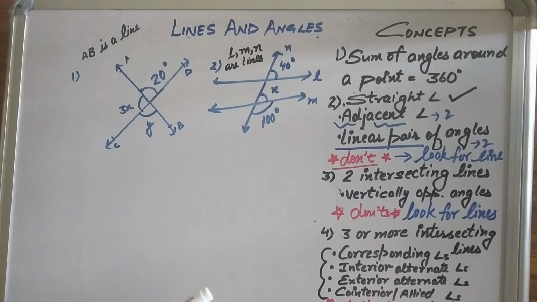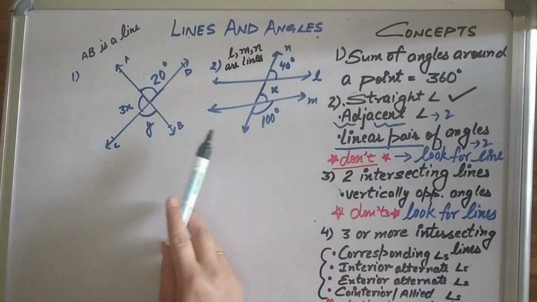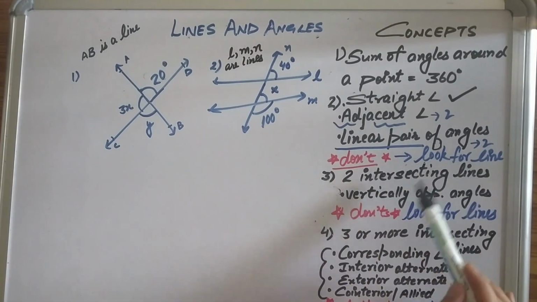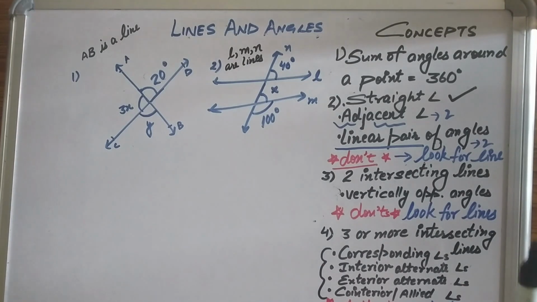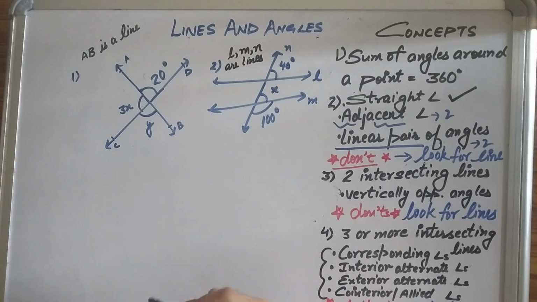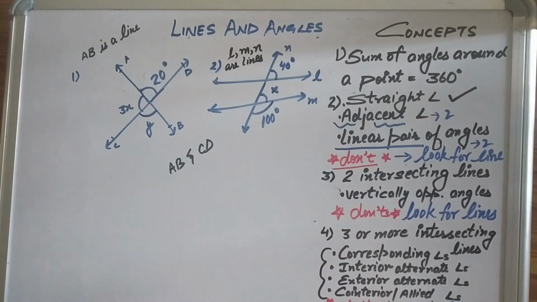As we discussed about don'ts, I have written here also. So I'm here with 2 questions related to those only. Don'ts are, we must look for lines. They must be given lines. Either they should be given AB is a line, or they should be given AB and CD intersecting each other.